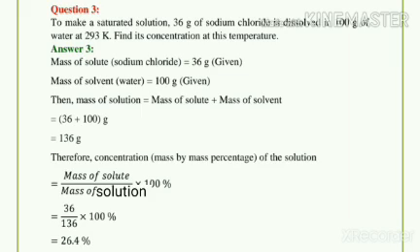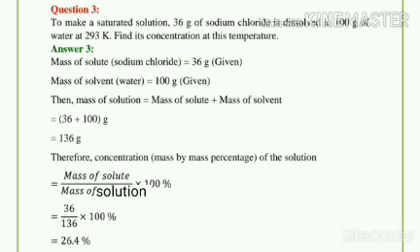Now we have to calculate first the mass of solution. As we know, the mass of solution is mass of solute plus mass of solvent. So here mass of solute is 36 gram plus mass of solvent is 100 gram. So total mass of solution will be 136 gram.